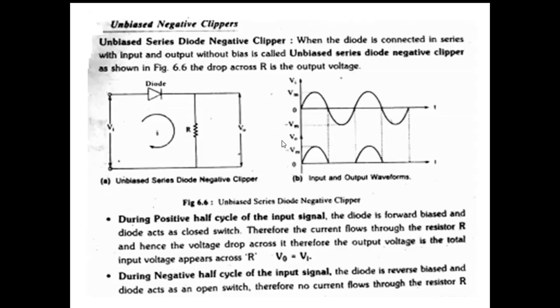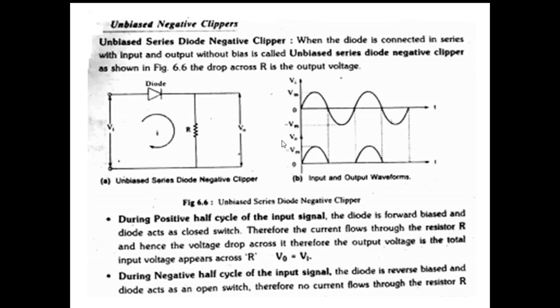Okay, next one, unbiased negative clipper. Again, unbiased series diode negative clipper, unbiased shunt diode negative clipper. Here the first one is series diode negative clipper. By the definition, a negative clipper clips off the negative half cycle.